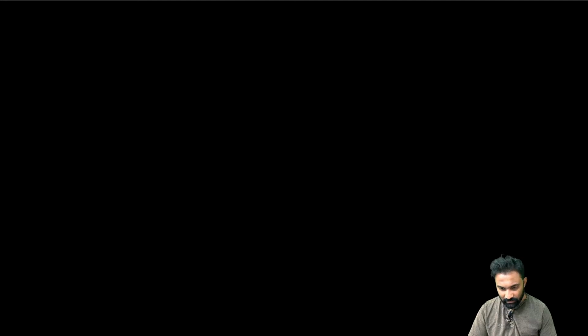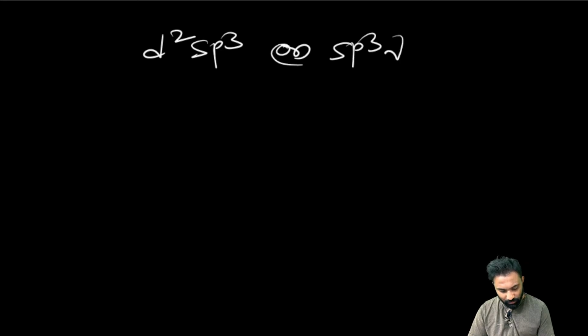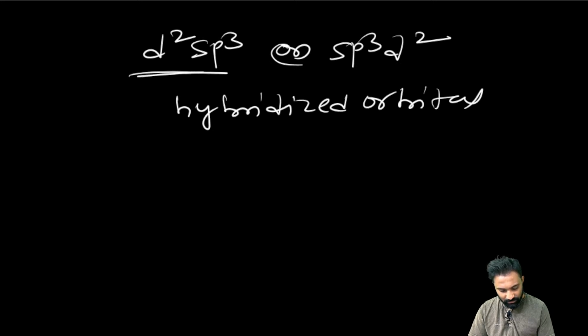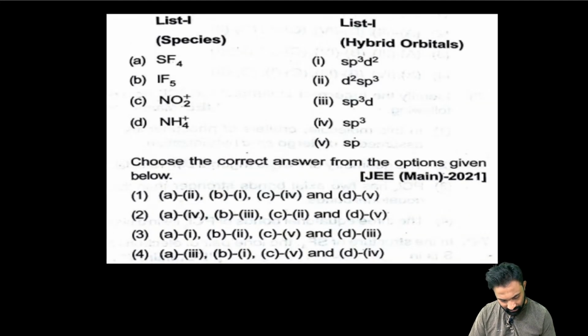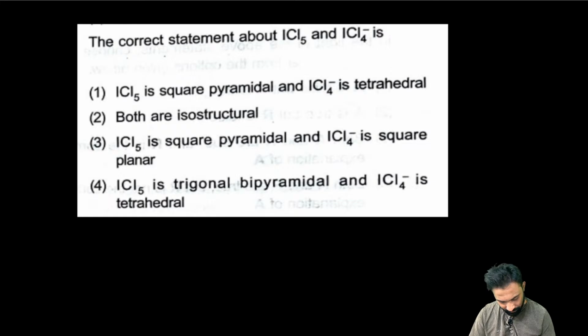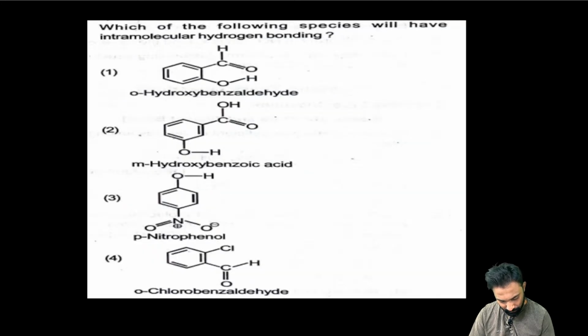Now next question I want to ask: dsp3 or sp3d2. Both are the same in hybridized orbitals involved, dsp3 and sp3d2. What are the hybridized orbitals involved here? My dear friends, questions are there. Don't move. Okay.